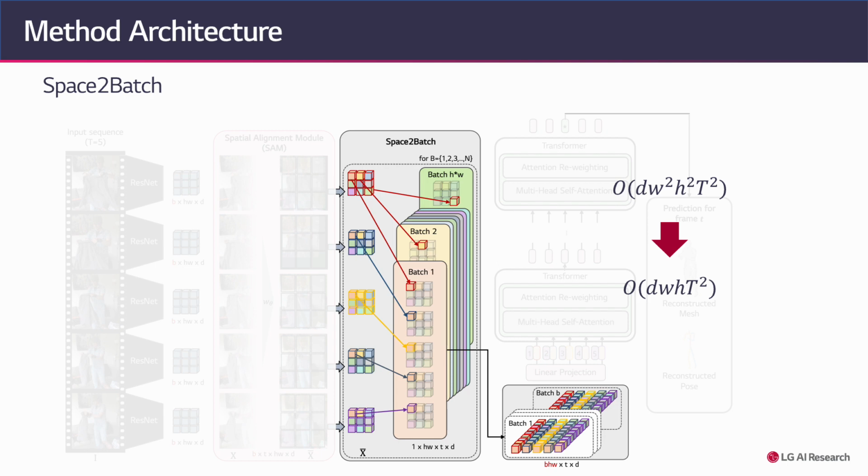As the spatial positions for the features in a temporal window have been aligned by SAM, we can decompose the temporal correlations from spatial positions by treating the spatial dimensions as a batch and calculate the attention only between identical spatial positions. This results in a significantly reduced complexity while achieving better performance than considering the full spatiotemporal attention.